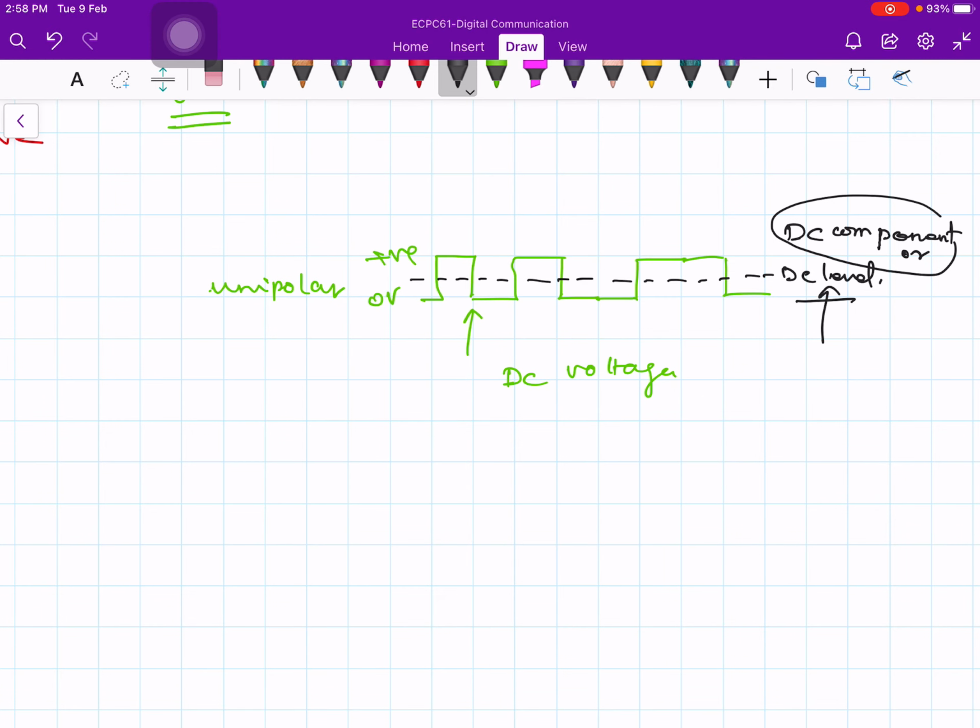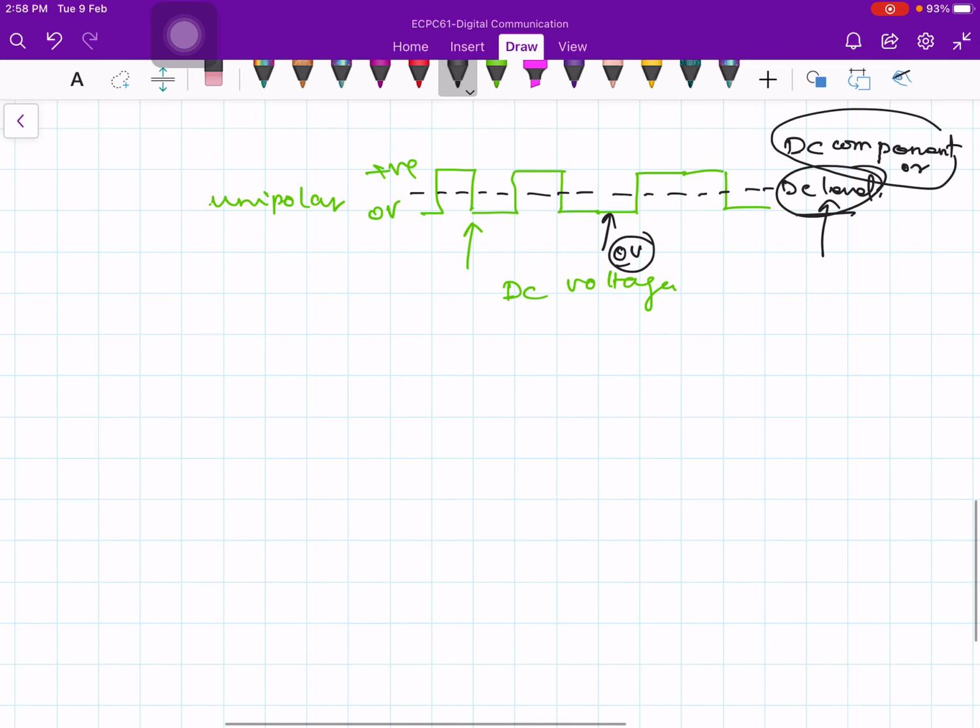At 0 you are not transmitting power, but at the DC level you are transmitting a certain amount of power, which usually contains no information.